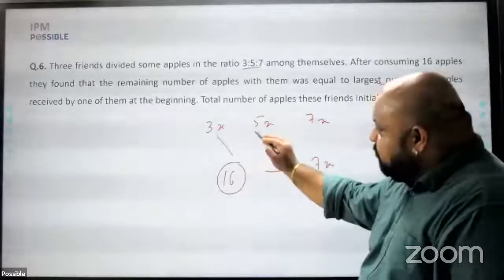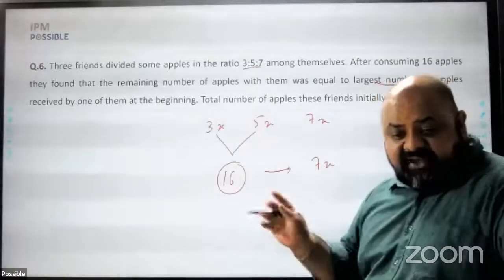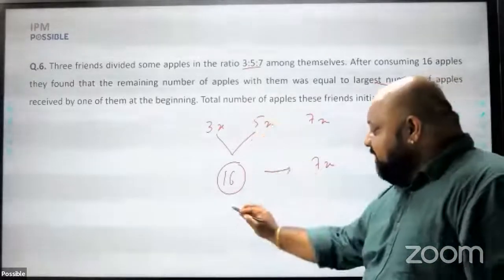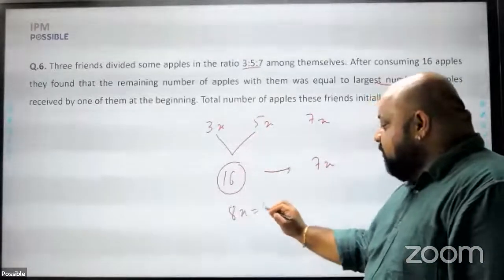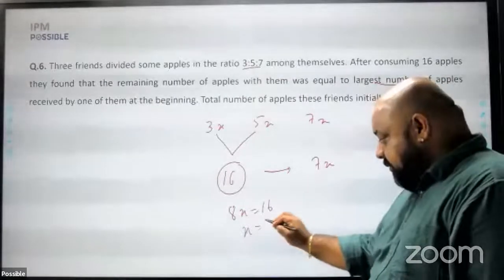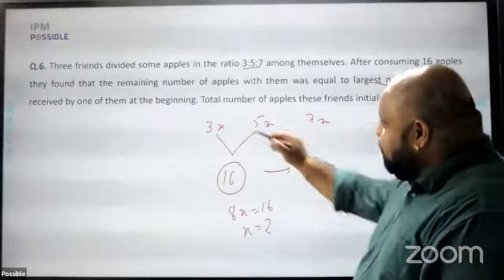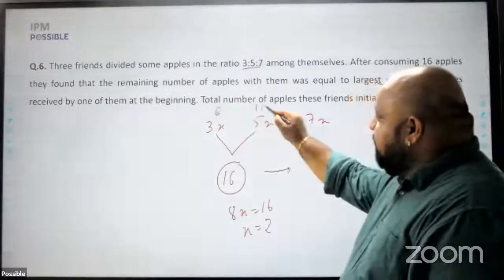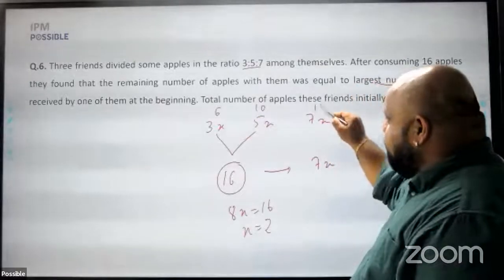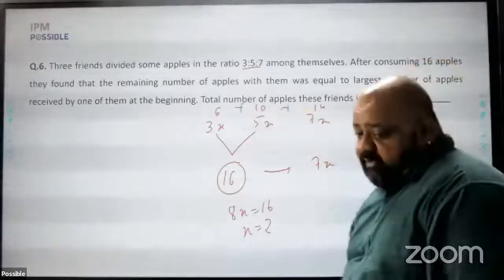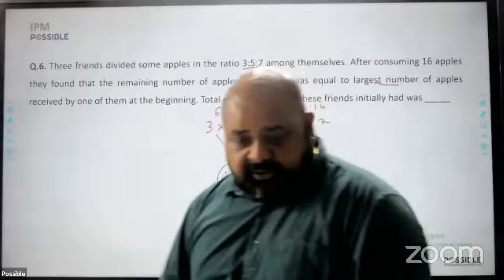That means what they have consumed is this. 3x and 5x have been consumed, so 7x is left, which means 3x plus 5x, that is 8x, is equal to 16, which gives me the value of x is 2. Because x is 2, this will be 3 2s are 6, 5 2s are 10, 7 2s are 14. Total number of apples they had initially, just add them to get 30 as the answer.